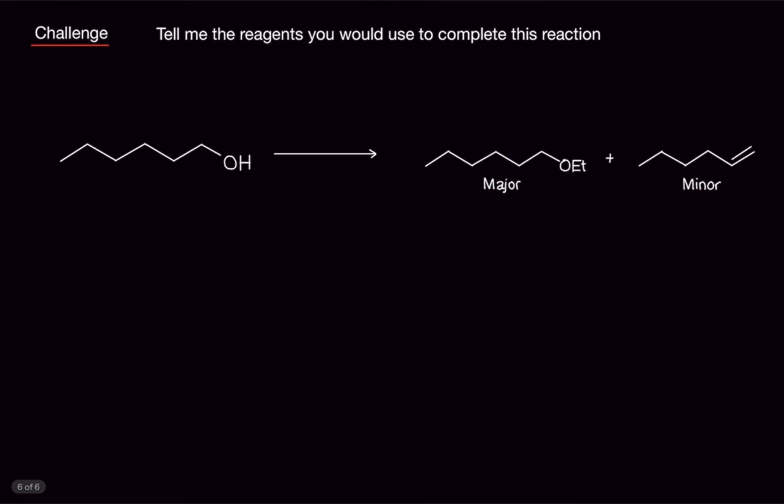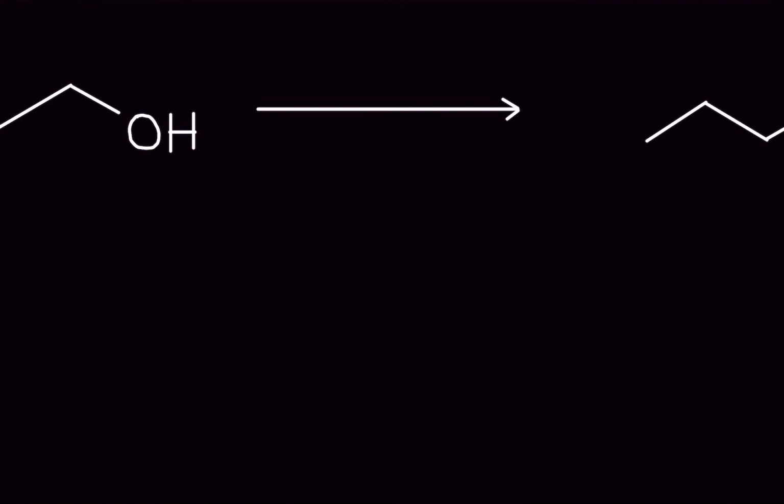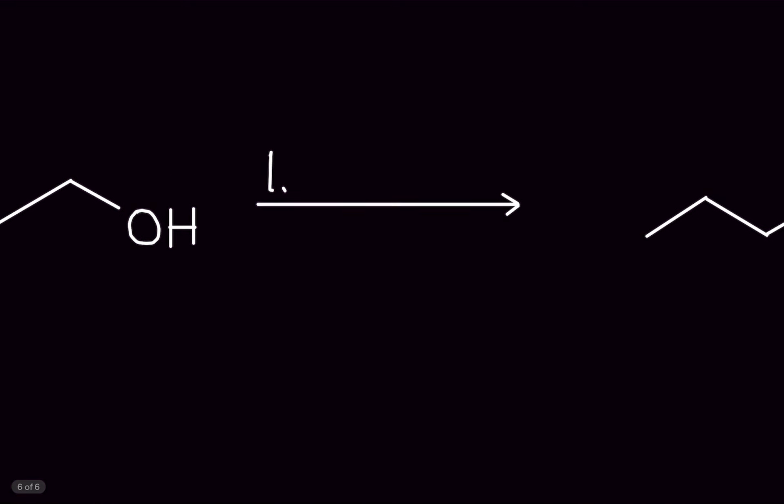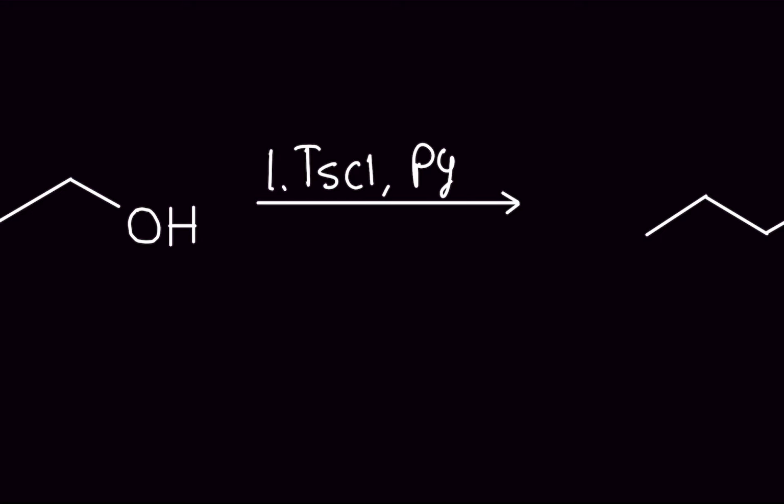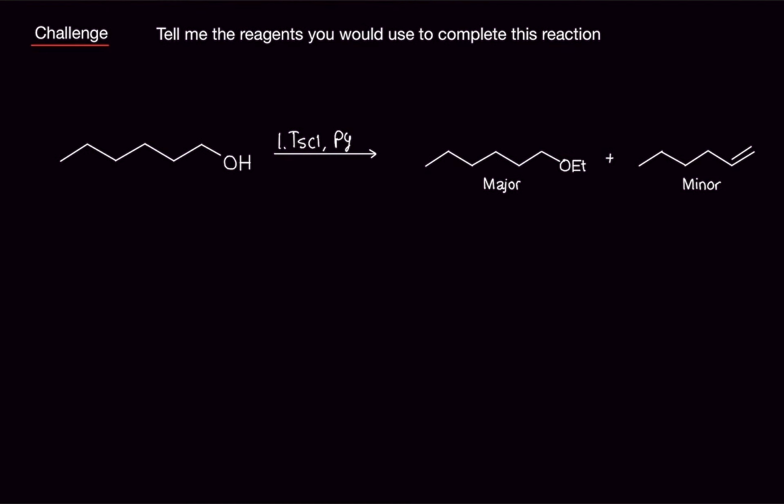All right, let's do the challenge problem. Tell me the reagents you would use to complete this reaction. Okay, so we have an alcohol, and then we're getting rid of the alcohol and putting ethoxide here. So what do we need to do? Well, the first thing we need to do is get rid of the alcohol, because we don't want the alcohol. We need to turn it into something else, and we're going to turn it into OTs. So the first thing we're going to do is add a number 1, and we're going to add tosyl chloride and pyridine, PY. This would turn it into OTs.